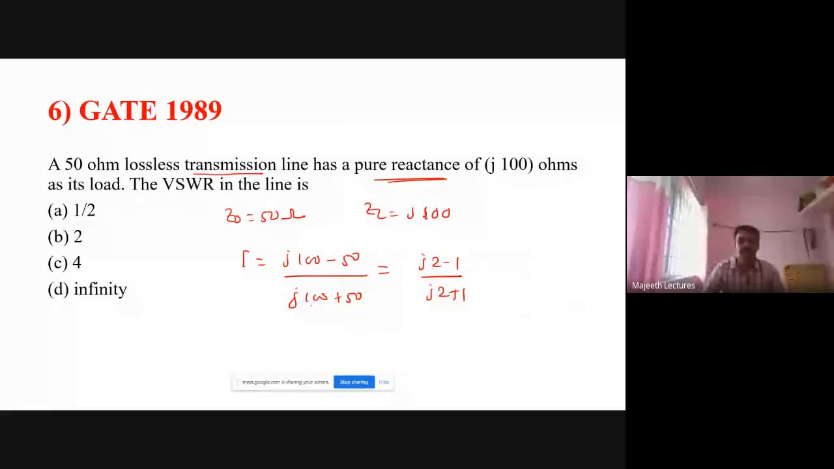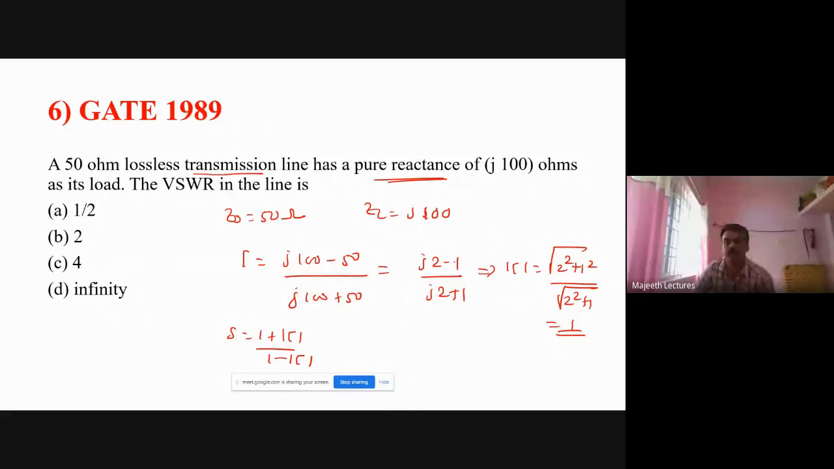Right? See, this is very important problem. Hereafter don't do all the complex conjugate and all. Let me tell you why. Because S is equal to 1 plus mod gamma divided by 1 minus mod gamma, magnitude. So keep this as it is. What is mod gamma? It is square root of A square plus B square. 2 square plus 1 square. What is the magnitude of the denominator? 2 square plus 1 square. So that is 1 only. So directly you can find.